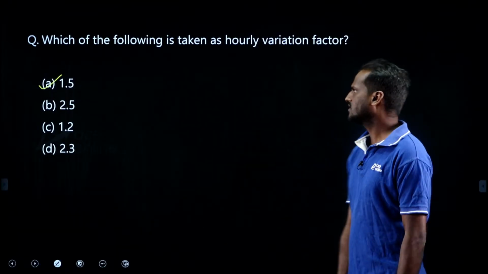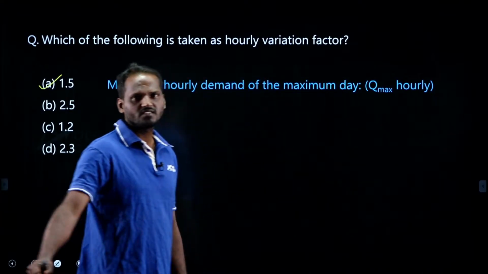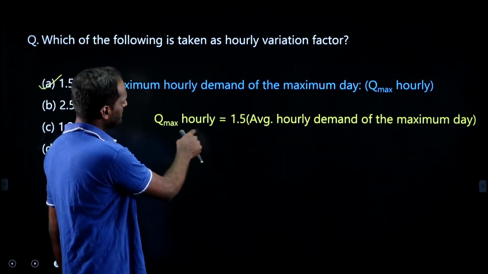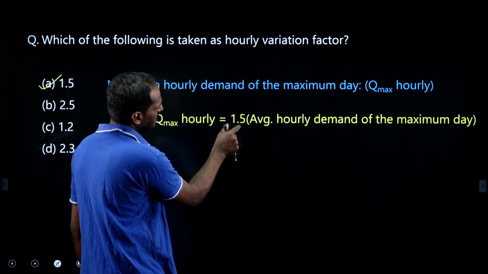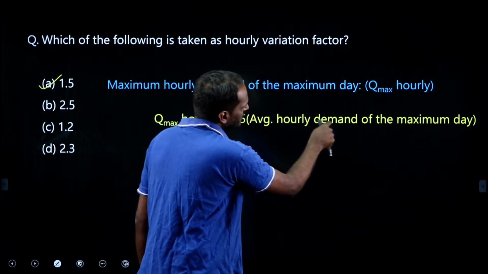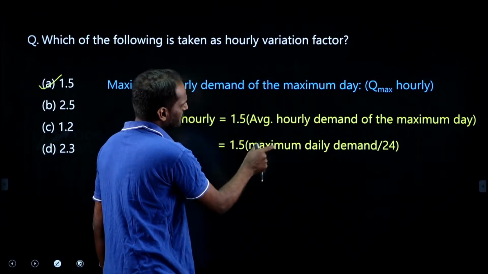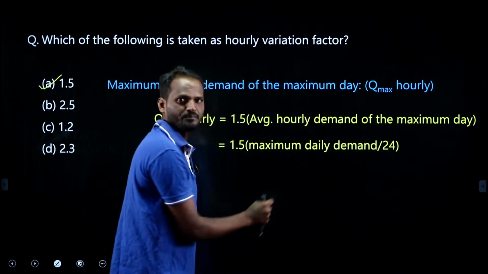See, just look at this. We have maximum hourly demand of the maximum day. What is that? Q max hourly is generally 150%. It means 1.5 times average hourly demand of the maximum day. Average hourly means maximum daily demand by 24.